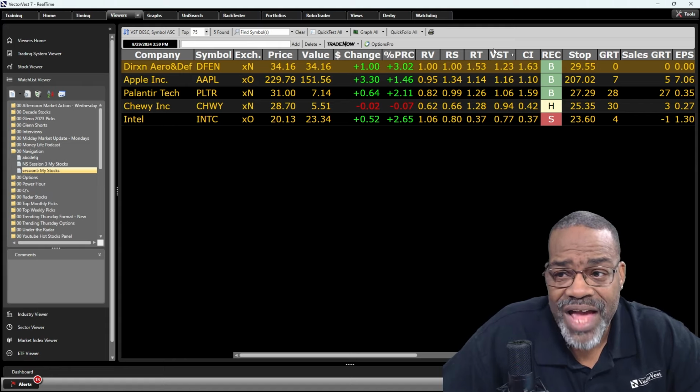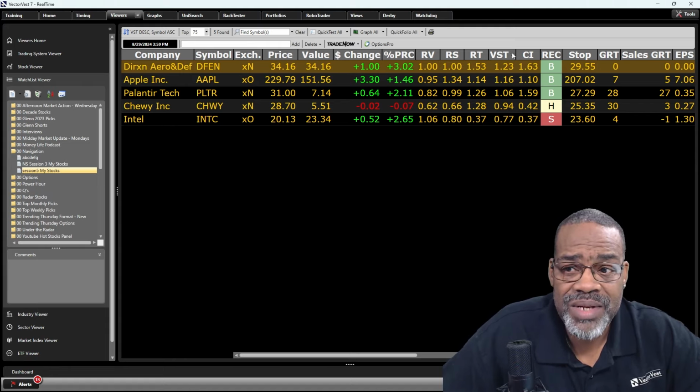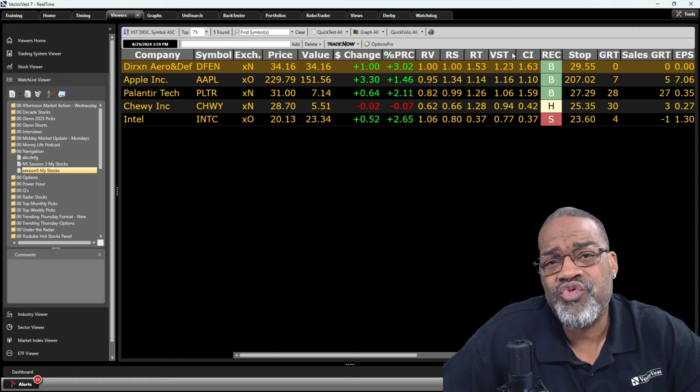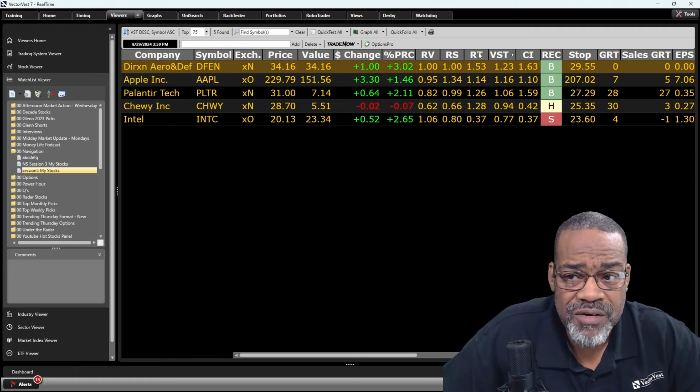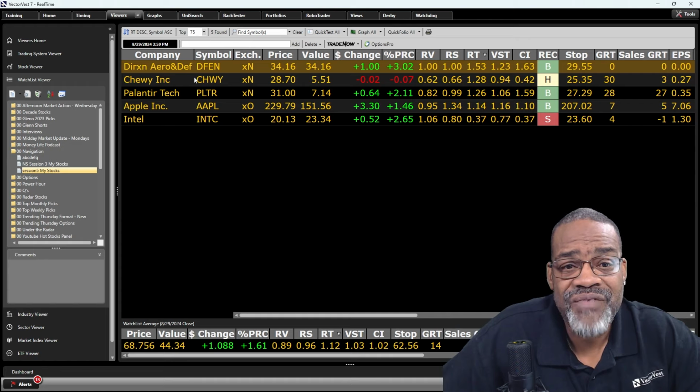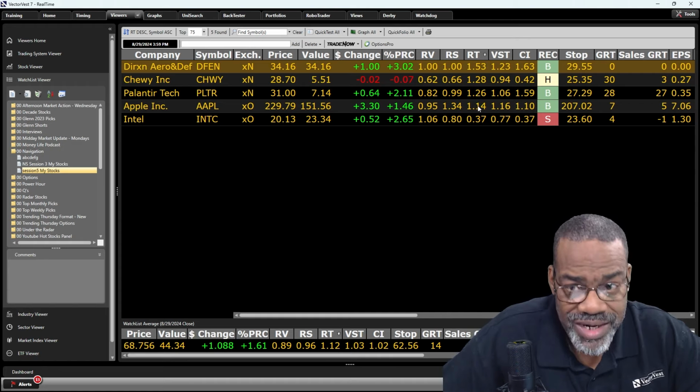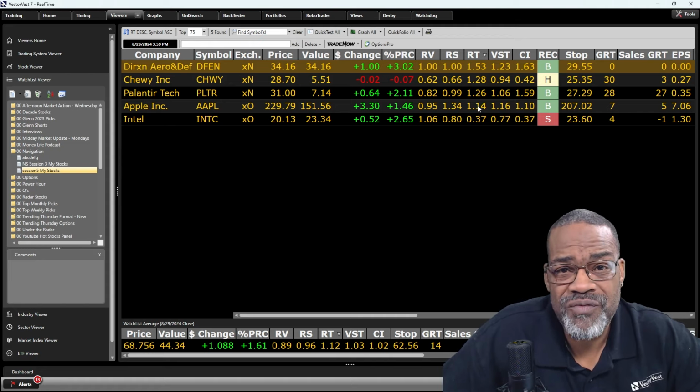So yes, I've got stocks that are the best combination of value, safety, and timing, but maybe I'm trading these stocks. I can sort the list by RT by simply clicking on it. Now the fastest moving stocks are at the top of the list, sorted all the way down. Maybe I'm a longer term investor.